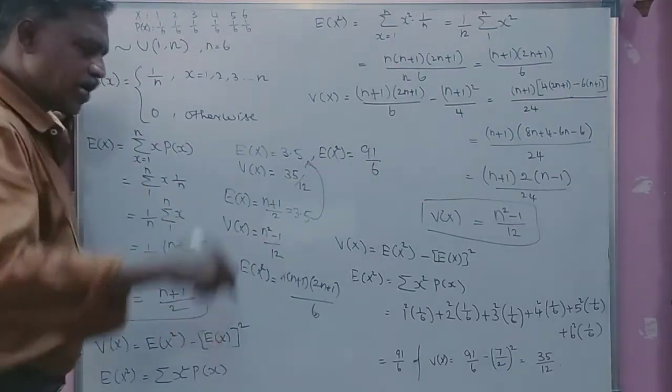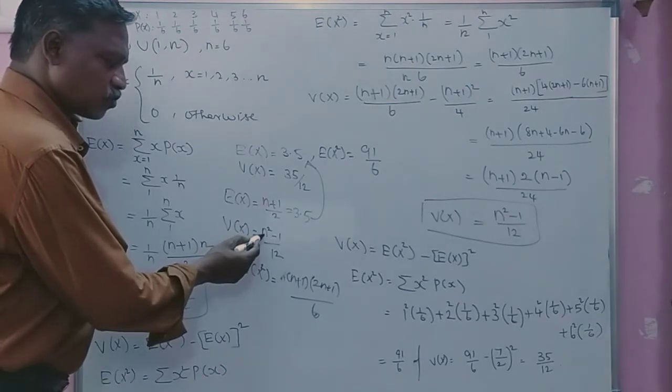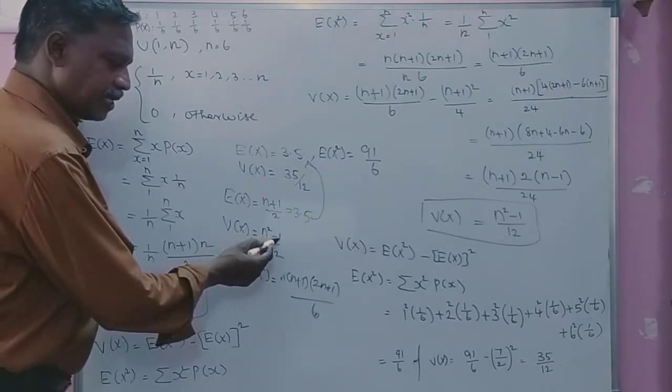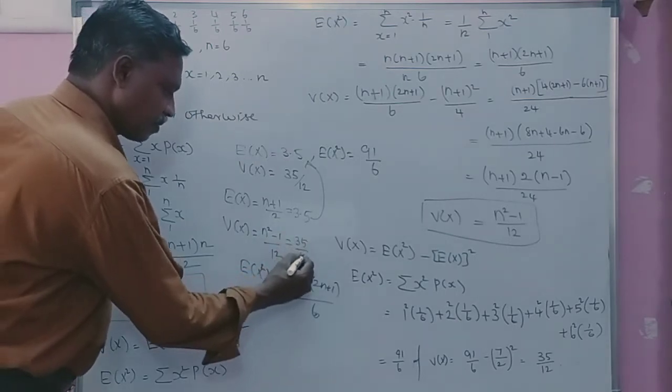Variance of x is (n square minus 1) divided by 12. Here the parameter n is 6, 6 square is 36, 36 minus 1 is 35. So the answer is 35 divided by 12.